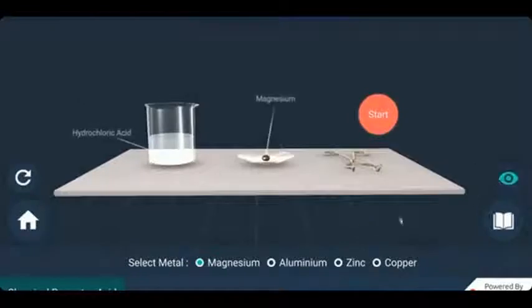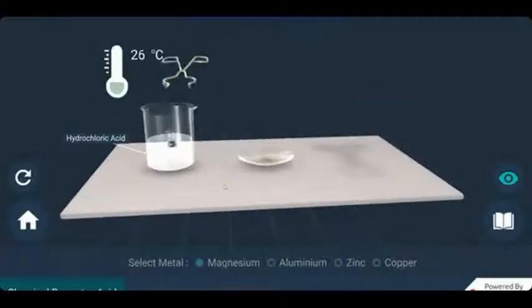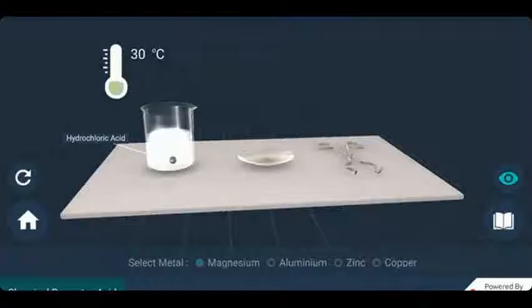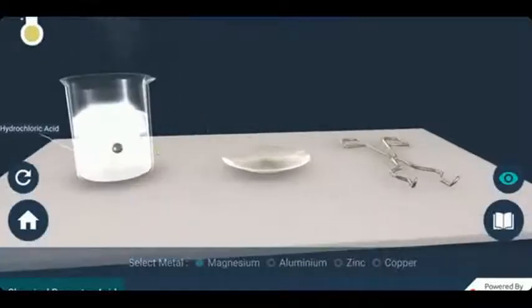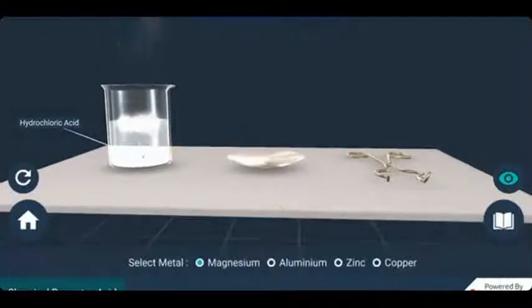We have taken magnesium, aluminium, zinc and copper metals. First of all, we are going to add magnesium metal into the dilute hydrochloric acid solution. As you can see, a vigorous reaction will take place between magnesium and dilute hydrochloric acid, and hydrogen gas will be formed.